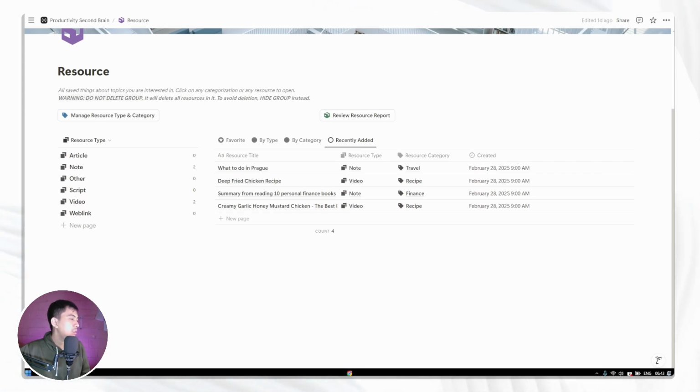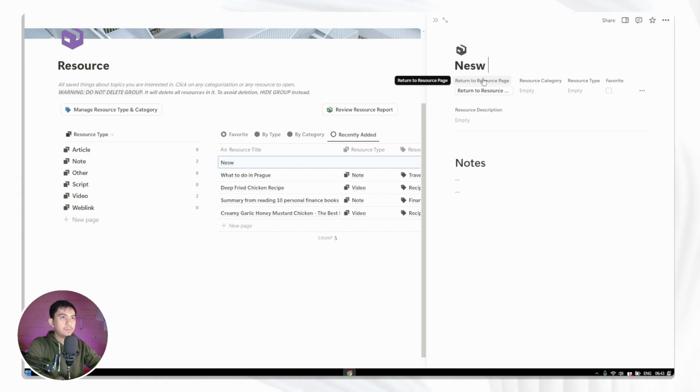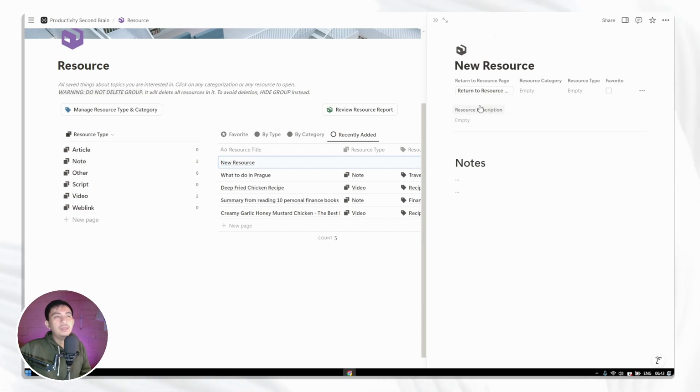And then let's say that we want to add a new resource. You can add by clicking this new page, or you can click this blue button. If you click this one, then it will create a new page. Let's say, new resources. Okay, my typing is messed up here. There you go. And you can also add a new resource description based on what the situation is about this resource.